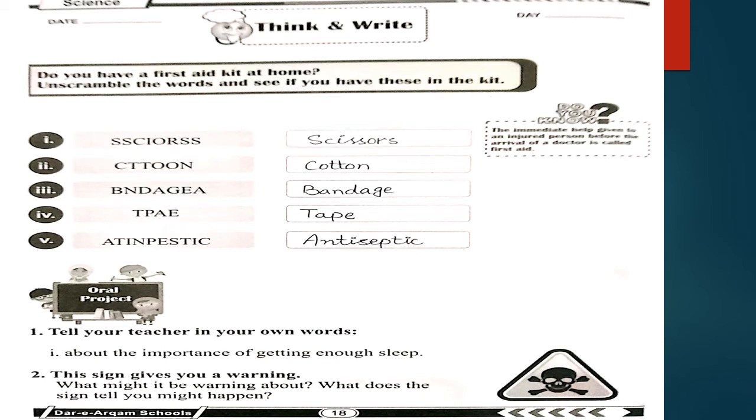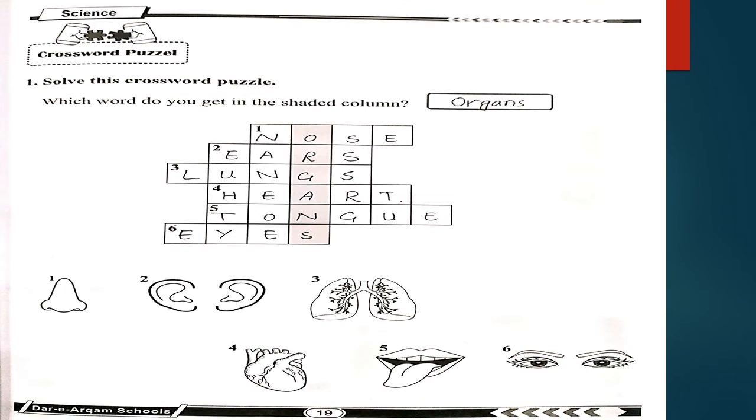antiseptic. Okay students, this is your page number 19, crossword puzzle. Solve this crossword puzzle. The clues are given below. As you can see, there are 6 images and the first image shows nose. So in the first block you will write nose. In the second block you will write ears.